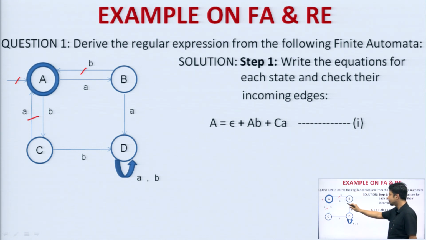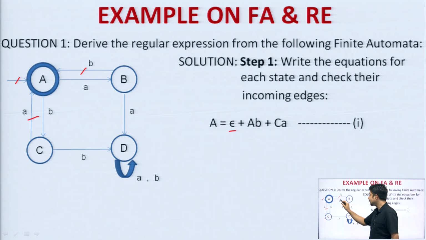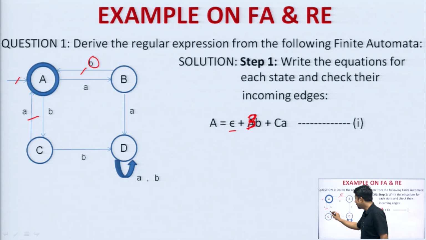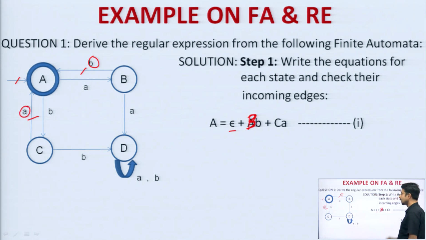So, the first one is nothing but epsilon. Then next is B. It is coming into B. This B input symbol is coming in from which state? From the B state. So, this will be B. Okay, this was a mistake. So, this will be B. Then next, this incoming edge, A is coming into state A from which state? C. So, C A. Got it. So, this is the final equation for state A.